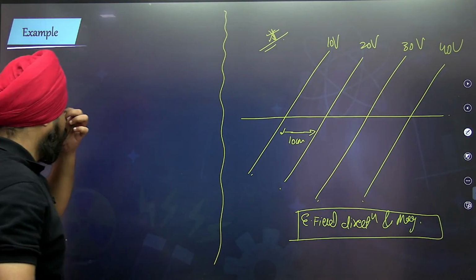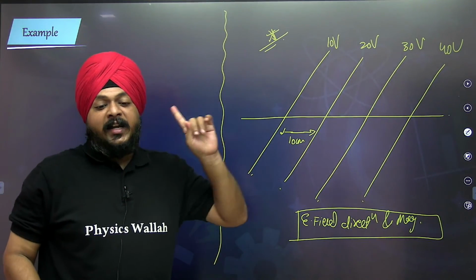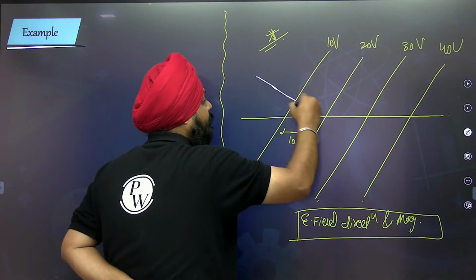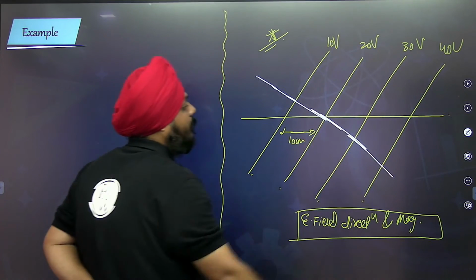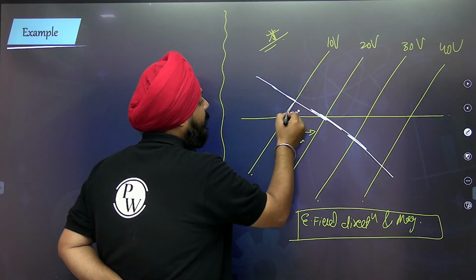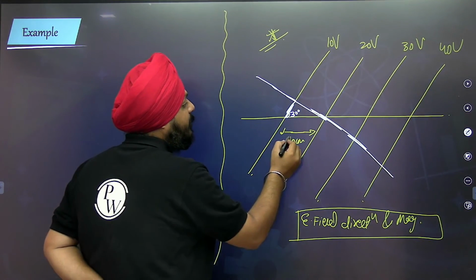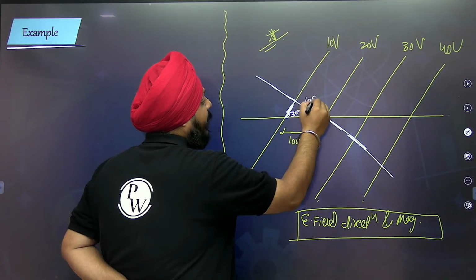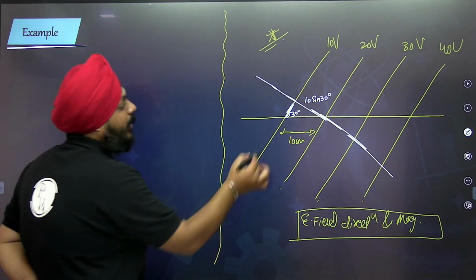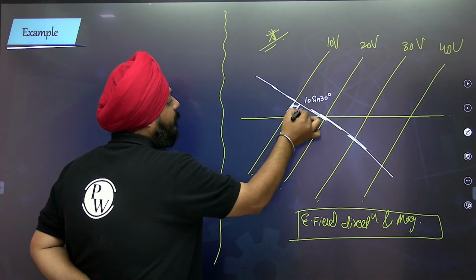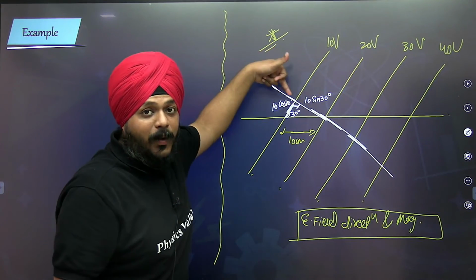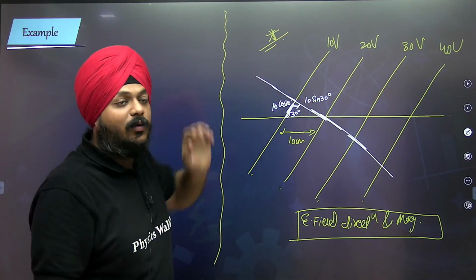I told you all, electric field is always perpendicular to the equipotential surface. Suppose this theta is given as 30 degree. This is 10. Can I say this is 10 sine of 30 degree? This is 10 sine of 30 degree, this is 90, and this is 10 cos of 30 degree. The distance that is exactly perpendicular between the two surfaces is what gets calculated.